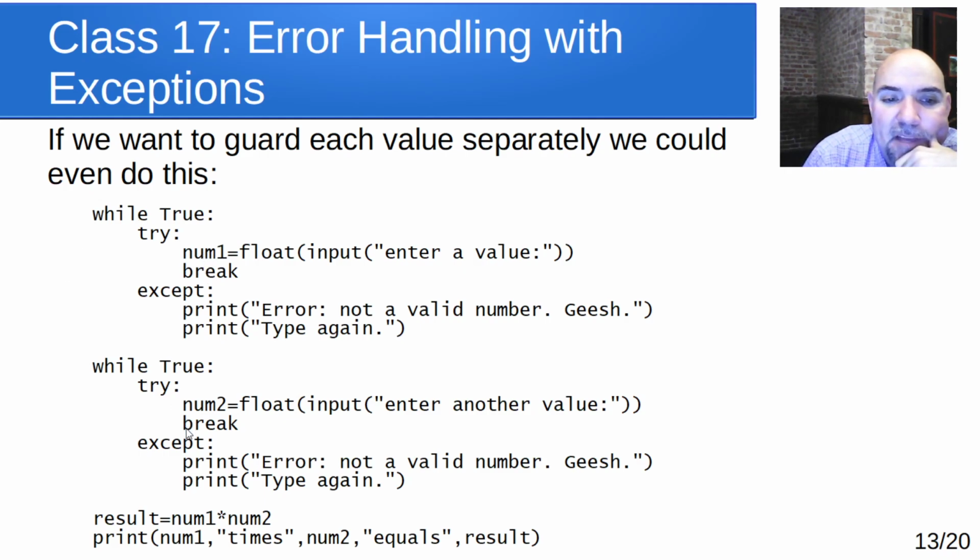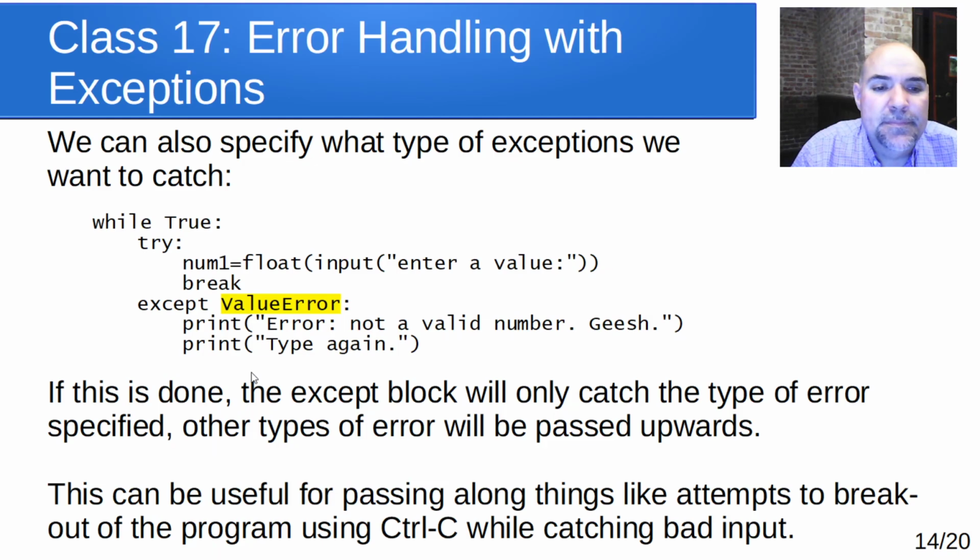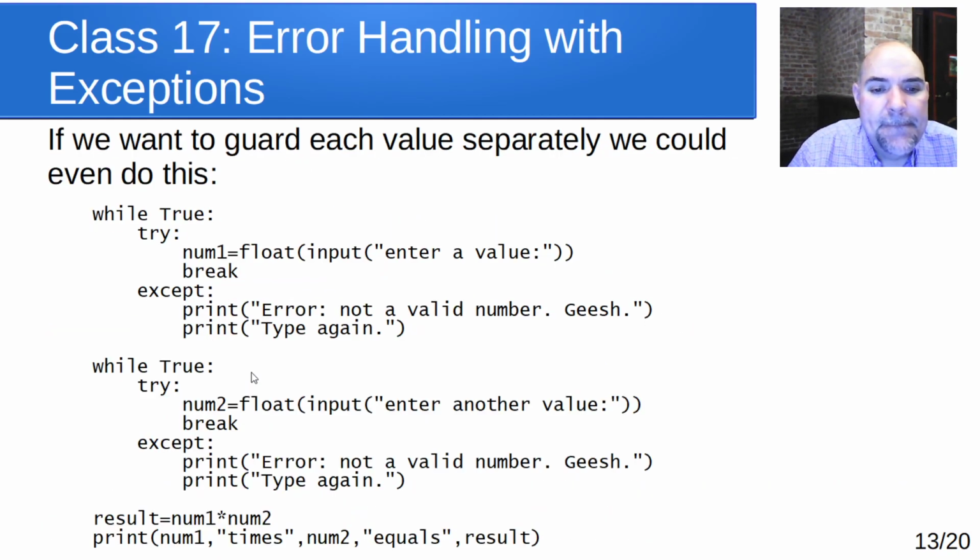And now we're on to the second loop where we have them enter that. So this design pattern is a pattern you'll see sometimes in places where you have user input that's required, and we want to validate that user input. So we get the input, we validate it. If it's good, then we break out of the loop and move on. If it's not validated as good, it forces them to re-enter it. And notice in this case, we don't need to guard the multiplication because we know we have two numbers when we get down there.